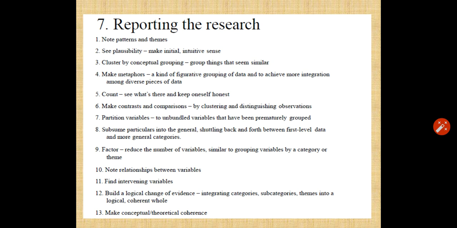Sixth one is make contrasts and comparisons by clustering and distinguishing observations. Seventh one is partition variables, to unbundle variables that have been prematurely grouped. Eighth one is subsume particulars into the general, shuttling back and forth between first level data and more general categories. Ninth one is factor. Reduces the number of variables, similar to grouping variables by a category or theme. 10th one is note relationships between variables. 11th one is find intervening variables.